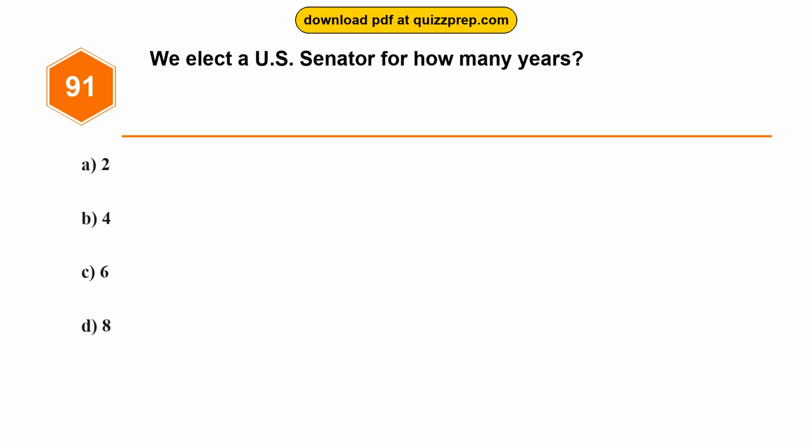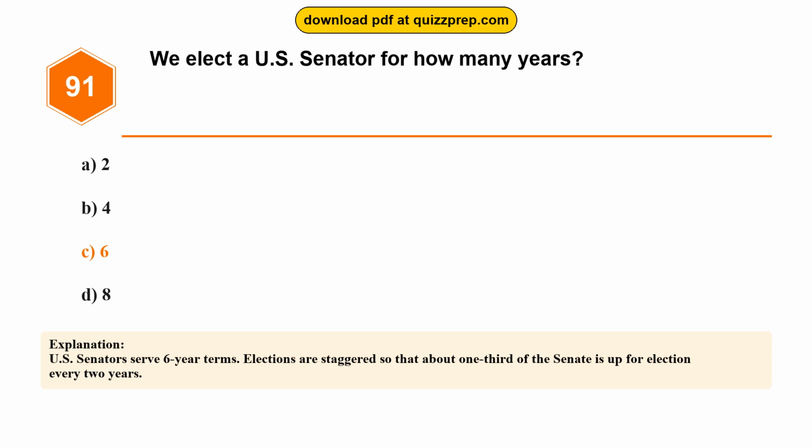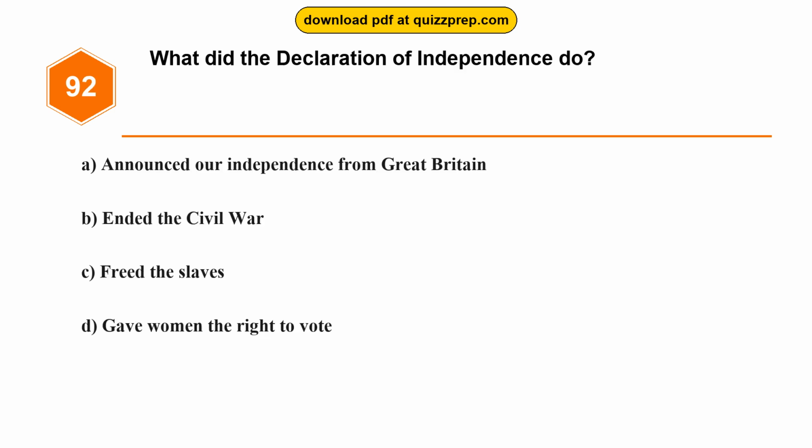Question 91. We elect a U.S. Senator for how many years? Option A. 2. Option B. 4. Option C. 6. Option D. 8. The correct answer is option C. 6. U.S. Senators serve 6-year terms. Elections are staggered so that about 1/3 of the Senate is up for election every 2 years.